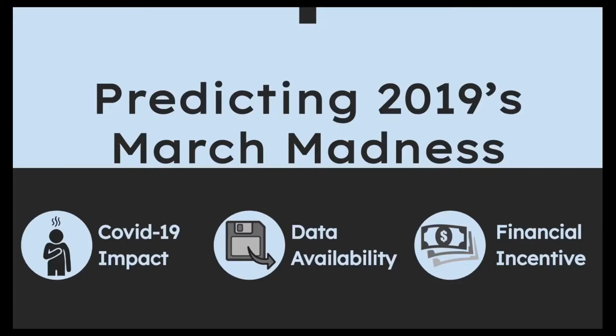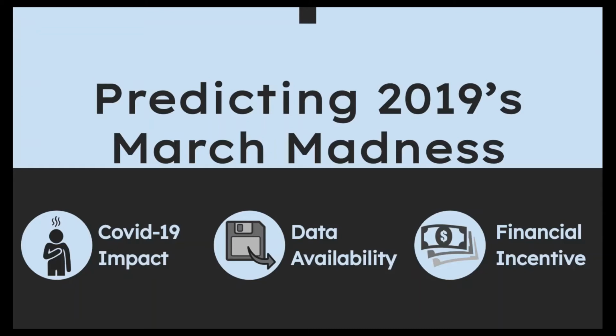This has led us to defining our business problem, which is that we aim to create the best analytical model so as to predict the winners of each individual game and the overall tournament. Although, given the current impact of COVID-19, we have decided to pivot and are looking to predict the outcomes of the 2019 tournament, as this current year has been canceled. Furthermore, this poses a valid business question as the datasets are both extensive and the financial incentives are lucrative, as a perfect bracket will net a $1 billion prize.